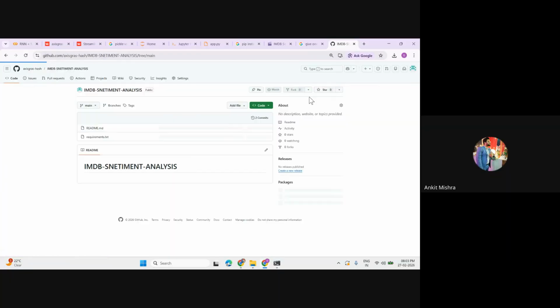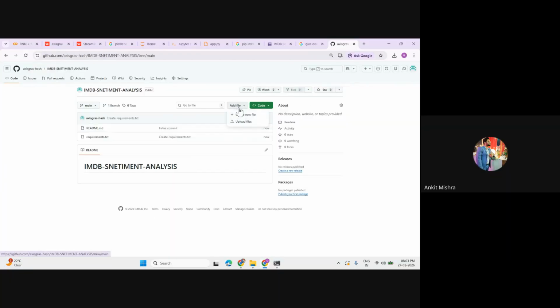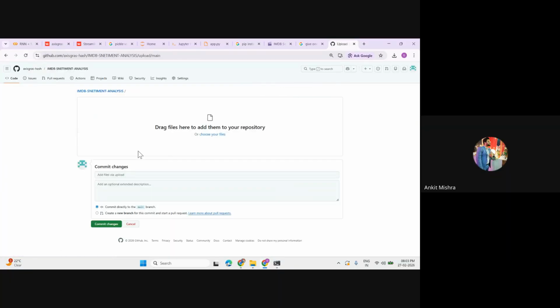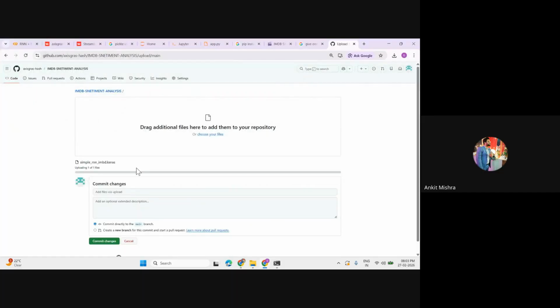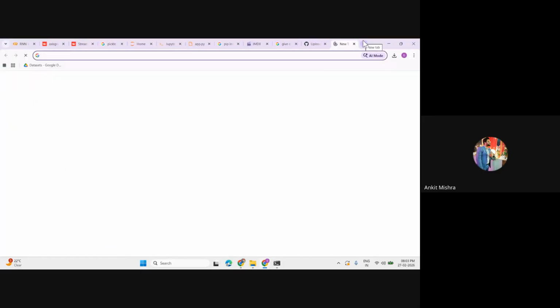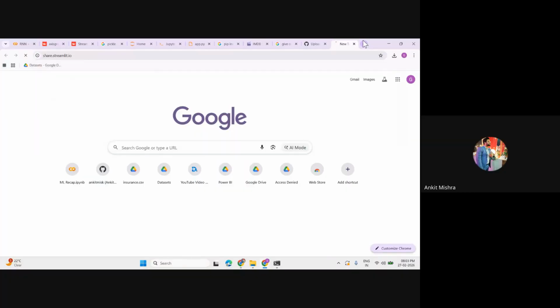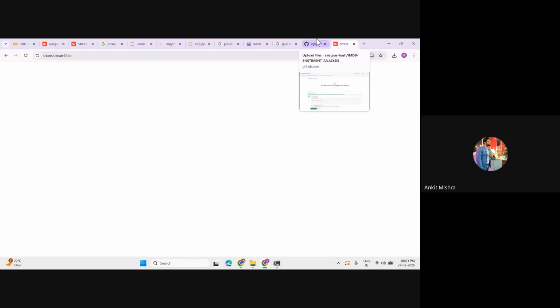Now, the second thing that we want is my model, okay? So I already have my model. So let's just upload my model because the size is less than 25 MB. So I can simply upload my model, right? So my model is somewhere here. Okay. Now just quickly call the Streamlit. Okay. And I'll create a new app.